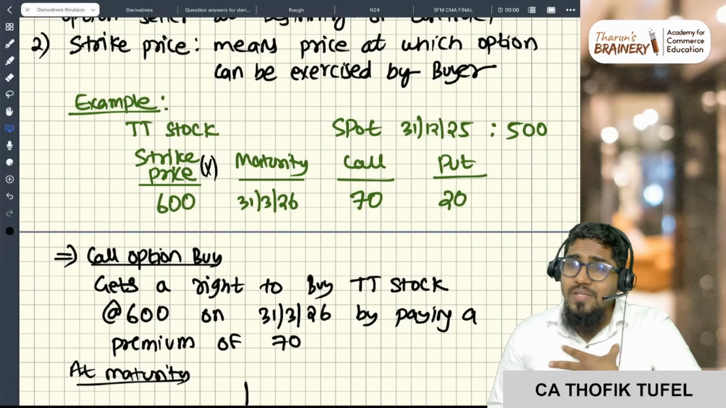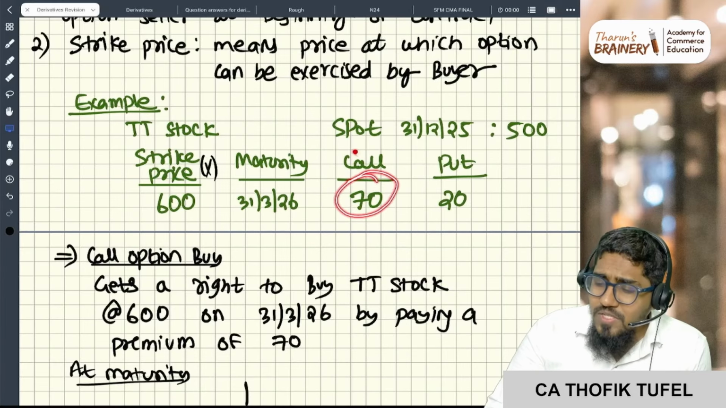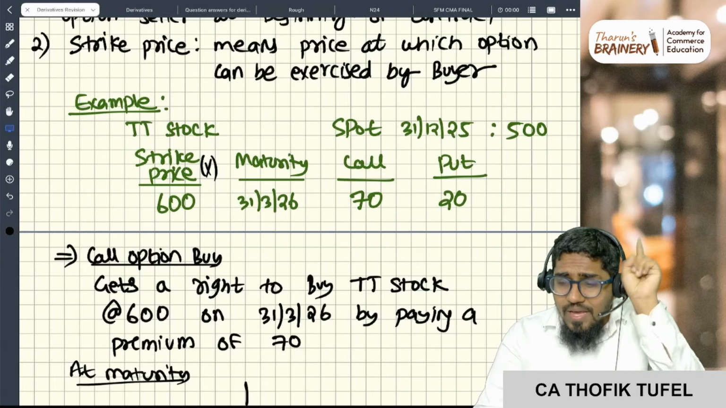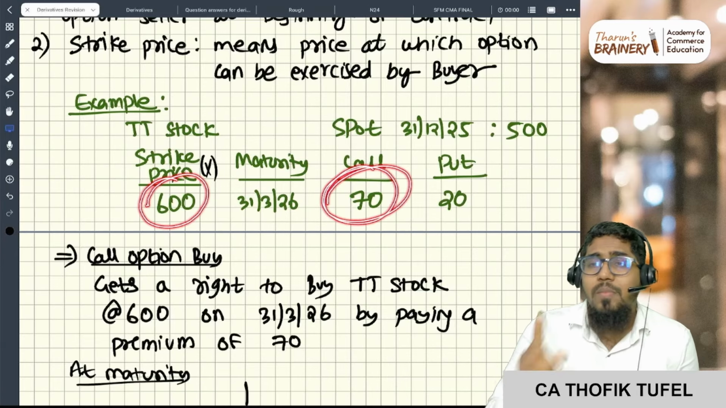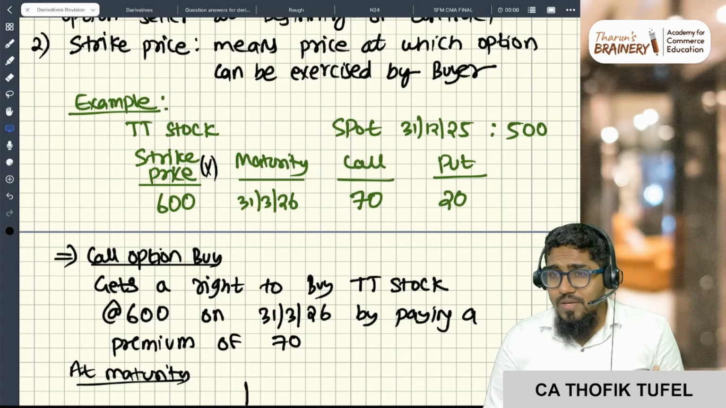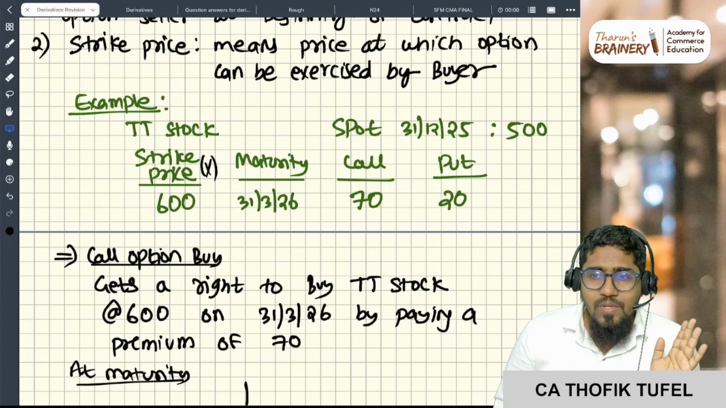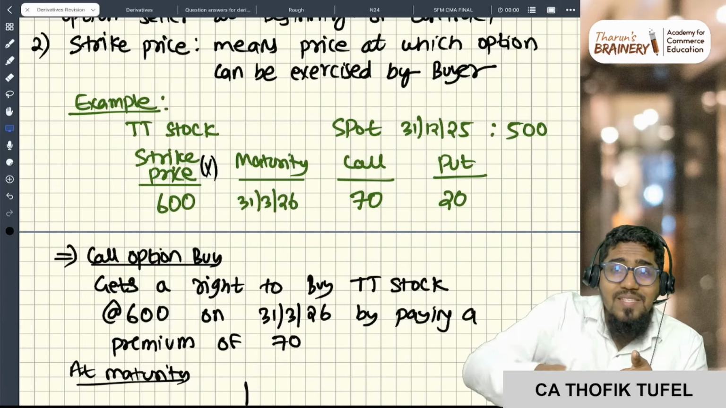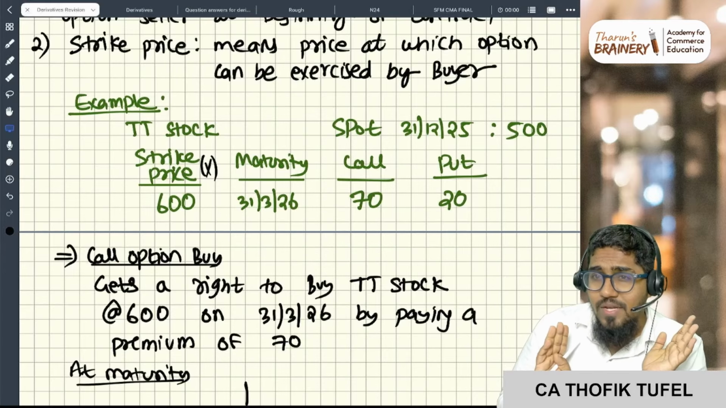Now to get this privilege, to get this option, I have to pay him a premium. What is the right to buy? If I am purchasing the right to buy the stock at 600 rupees, I have to pay him 70 rupees premium. So if I pay him 70 rupees, the writer will give me the right: after 3 months, you have the right to purchase at 600. Now at maturity, if the price is more than 600, I will exercise the option. If the price is less than 600, I will not exercise the option, right?